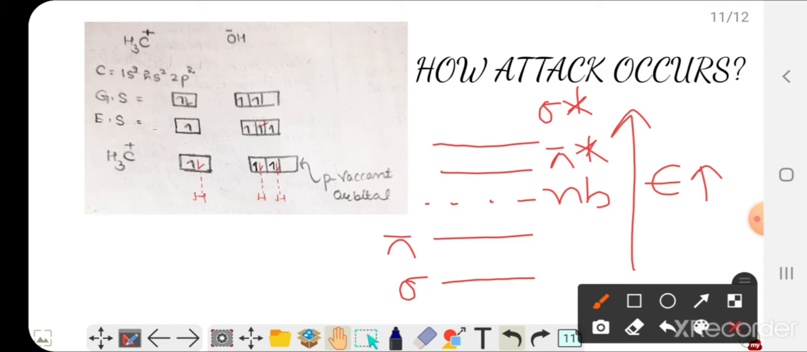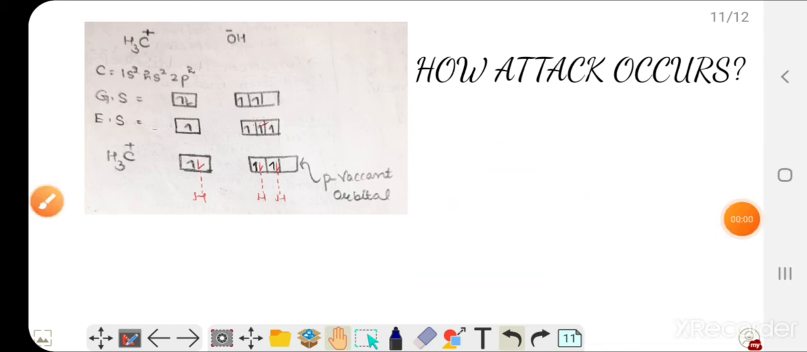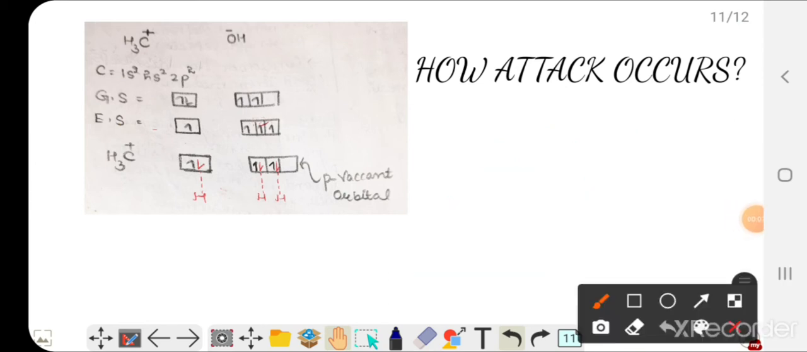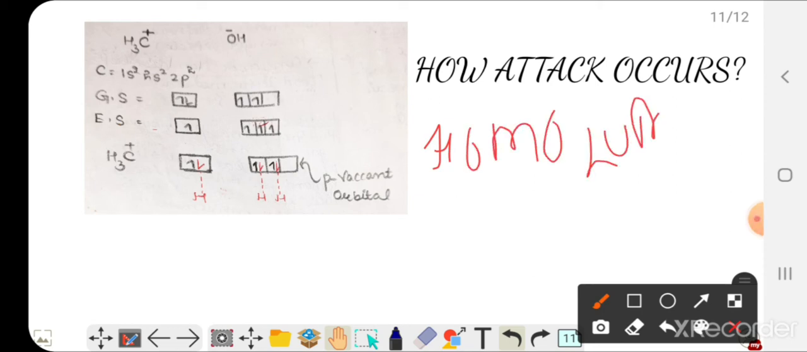So we will see that sigma has the lowest energy, so its tendency to donate is the least. Pi has a higher energy in comparison to sigma, so it will have a greater tendency to donate in comparison to sigma. Now I will be explaining how this concept of HOMO and LUMO will help us to see how the reaction occurs, how the attack occurs. Let us consider this example of a carbocation. This CH3 is a carbocation and this is OH negative.